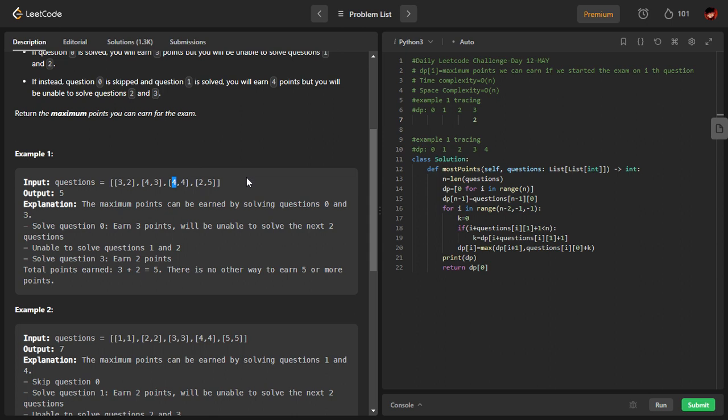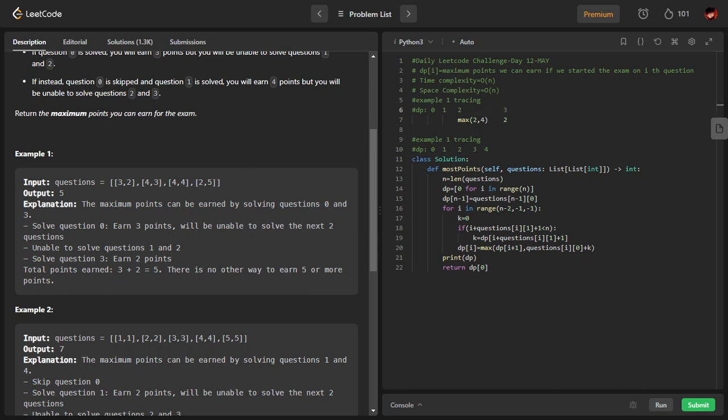If I do not solve this question, then I will have to get the best possible way from the next question onwards. That is, from this question onwards. So either I get, I can say, the max of 2 or 4. The max of 2 or 4 will come here. That is the basic idea here.